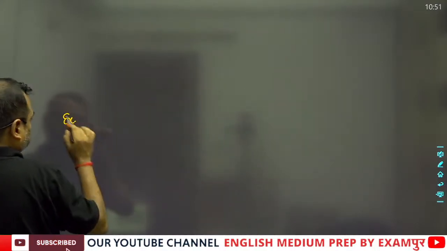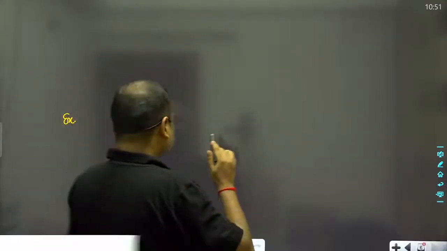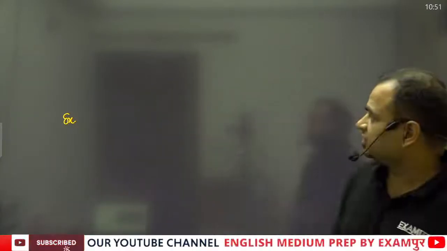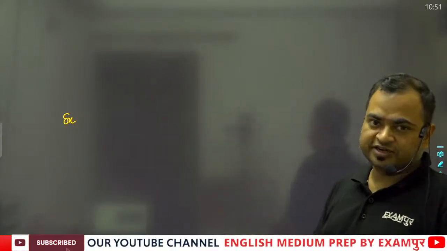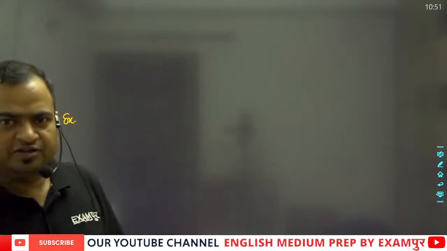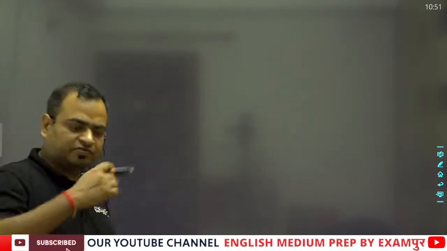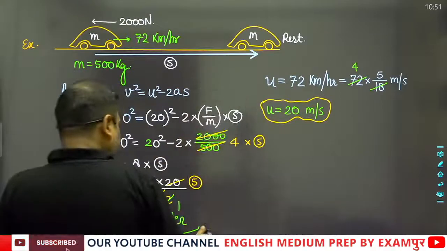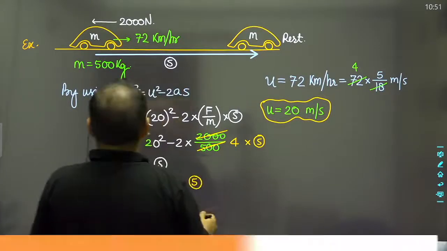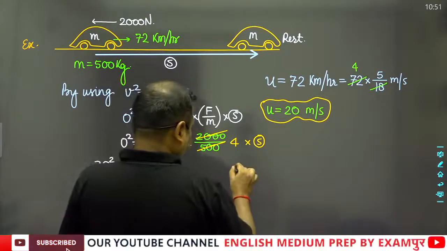Now, examples. Suppose, guys, this was the question related to the car, and suppose I ask you how many revolutions its wheel will complete before coming to rest, the number of revolutions completed by the wheel of the car. Okay, so we will solve it like this: the number of revolutions completed by the car.